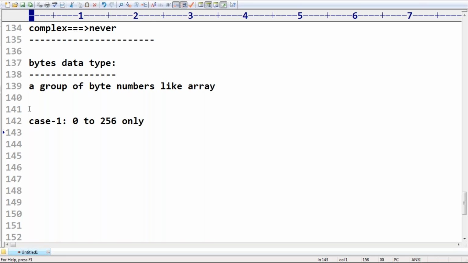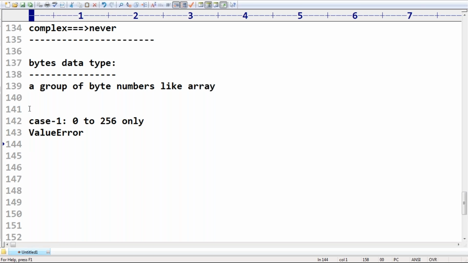By mistake, if you try to provide any other value, immediately we are going to get a ValueError.